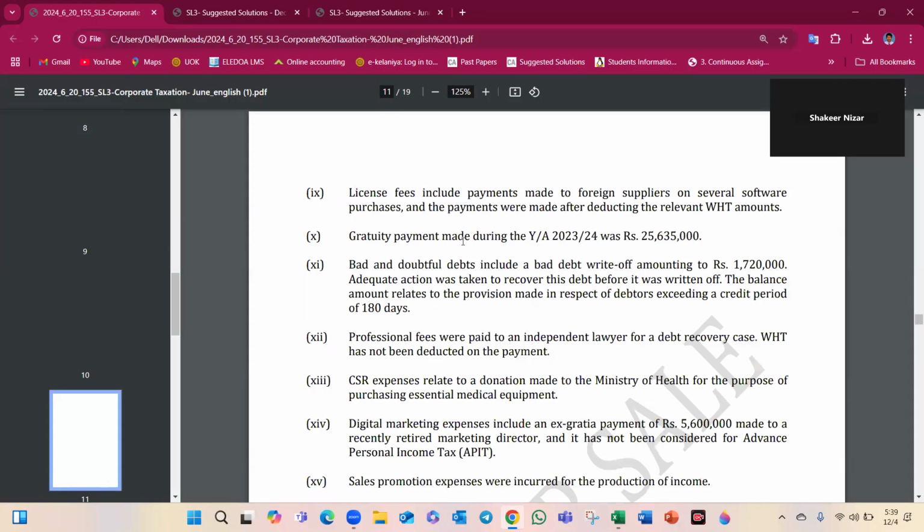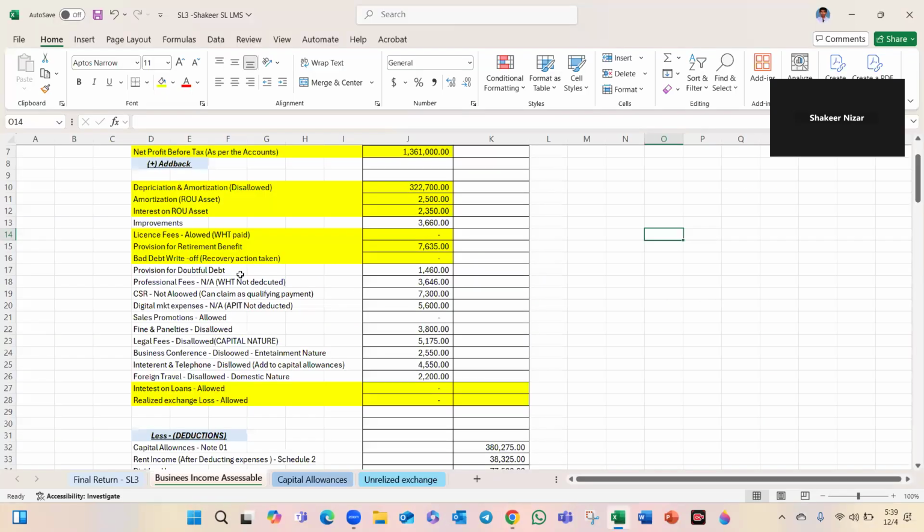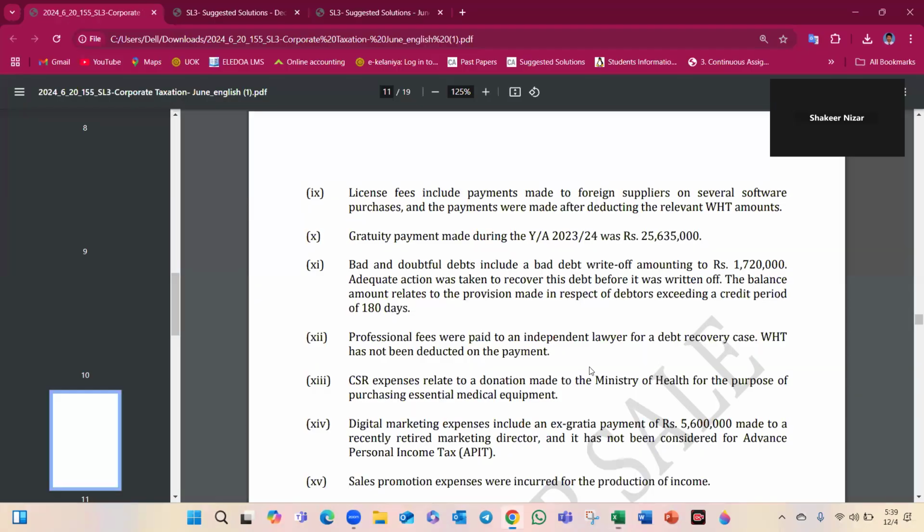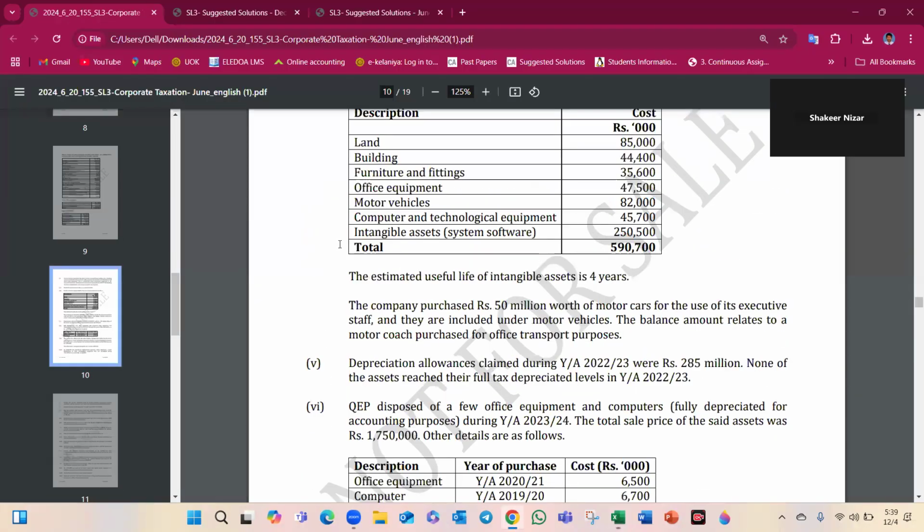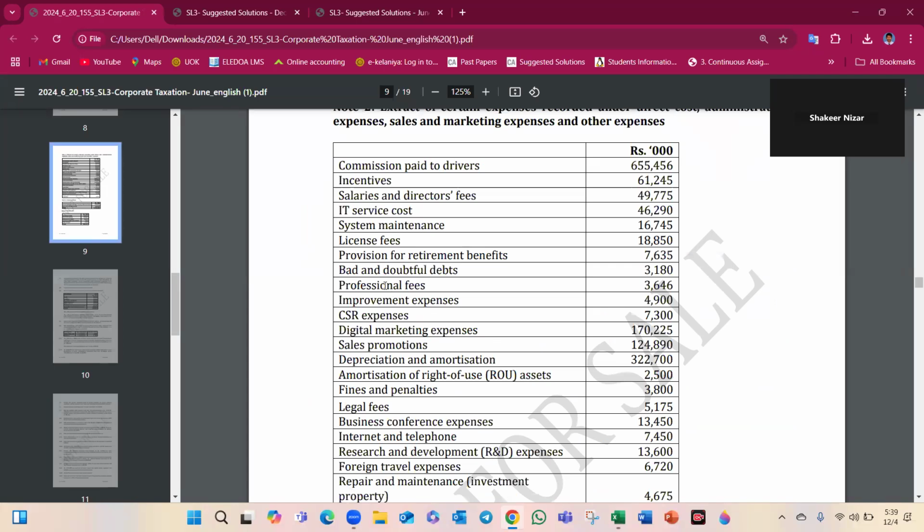Allowed. Bad debt. Balance amount represents the provision. Professional fees, independent lawyer for debt recovery case. The withholding tax is not deducted. Liable. Professional fees you want to add back. Professional fees, 1646. Improvement.